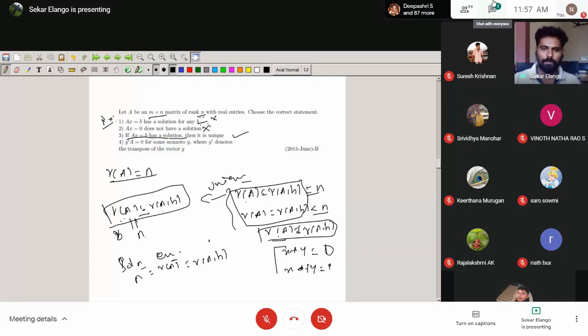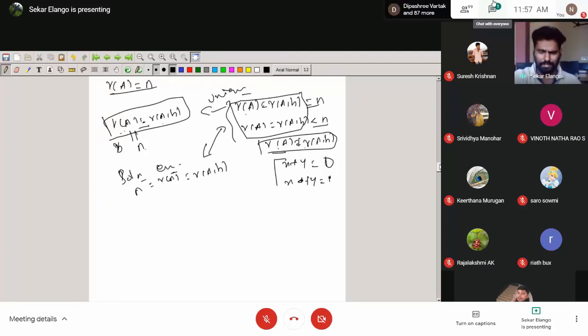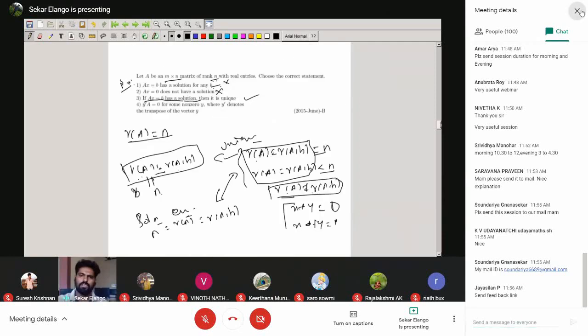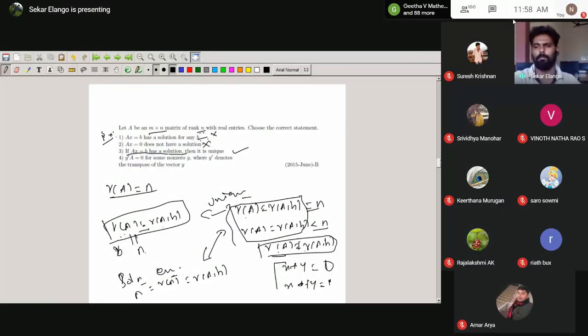Now you can see the properties also. Are there any problems using these cases only? I'm working on all the system of equations problems in CSIR questions. Not only CSIR questions, you can think of GATE examinations, NBHM examinations, and other multiple choice questions. You can do more multiple choice questions using these two properties and perfectly finish all the problems.